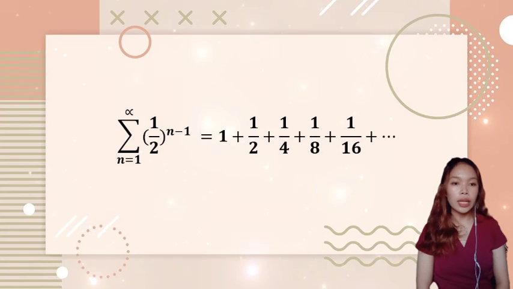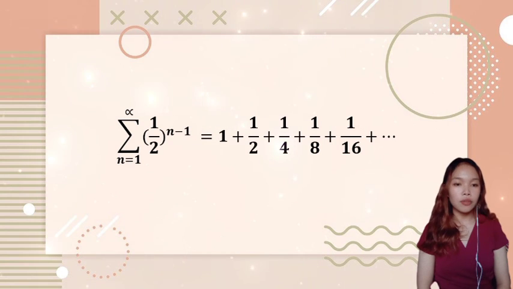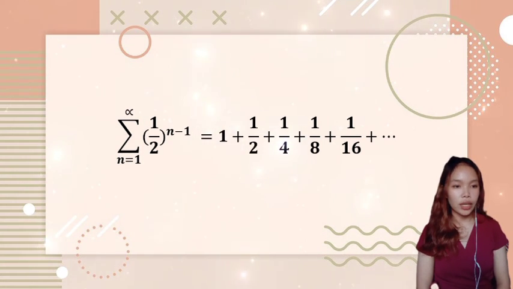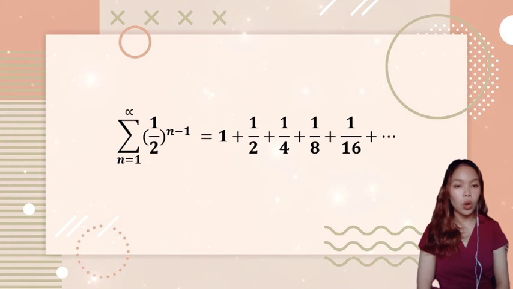Symbolically, the amount of oil in the lake as k approaches infinity is given by the infinite series: the sum from n equals 1 to infinity of (1/2) raised to n minus 1, which is equal to 1 plus 1/2 plus 1/4 plus 1/8 plus 1/16, and go on and on.